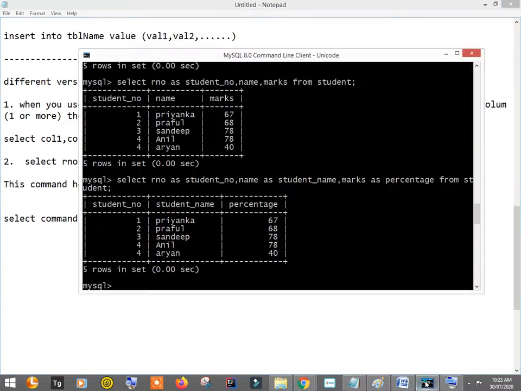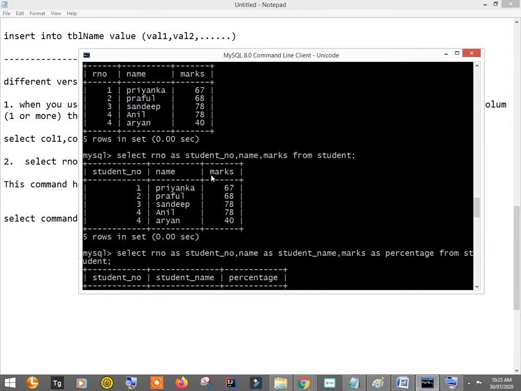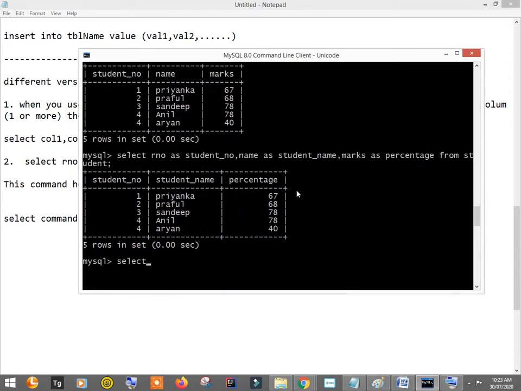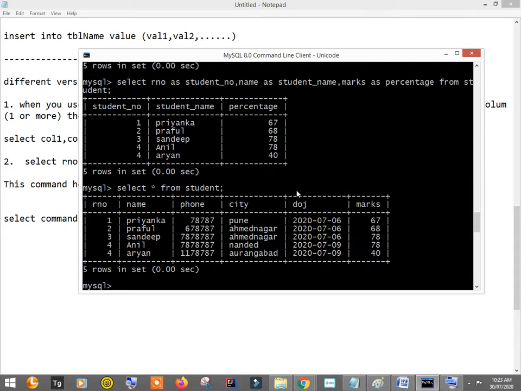Now let's suppose that I want to get all of the columns. I'm not specifying any column, so I'm just focusing on select star from student, semicolon, hit enter, and these are the records.